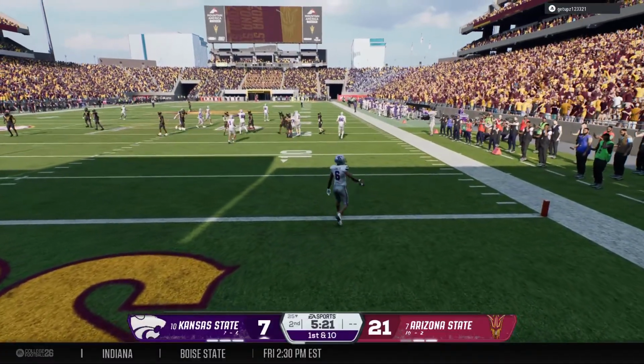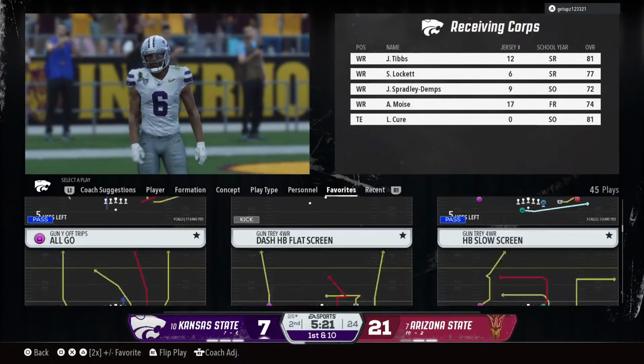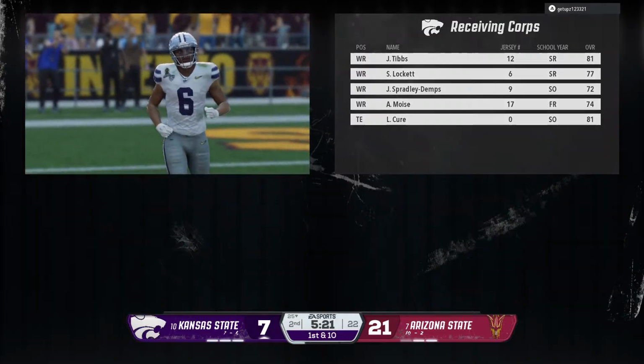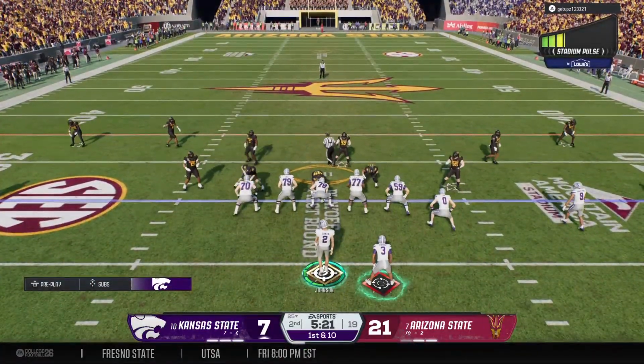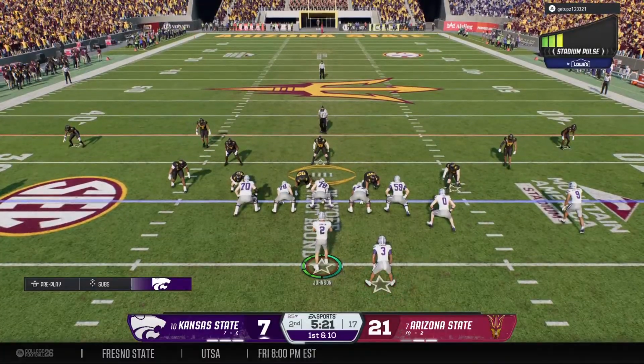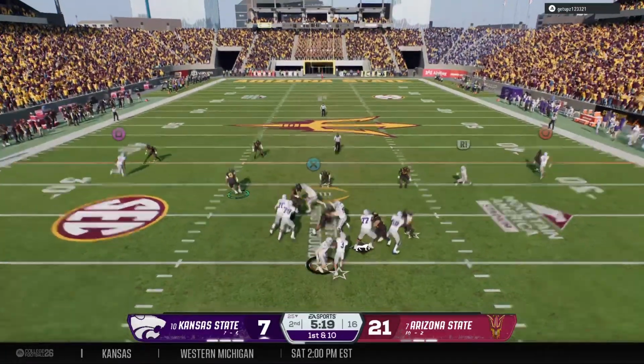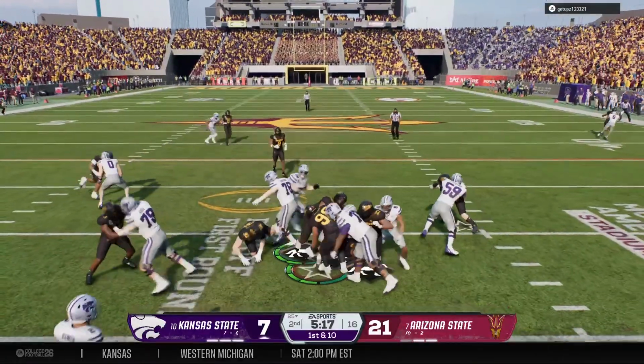So it'll be a touchback. Ball spotted at the 25. And the Wildcats offense back out on the field. Great possession last time. They punched it into the end zone. Can the defense come up with a stop this time?